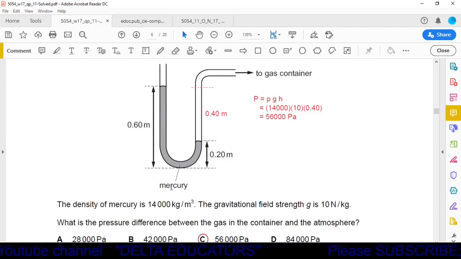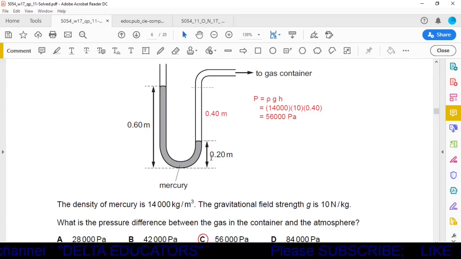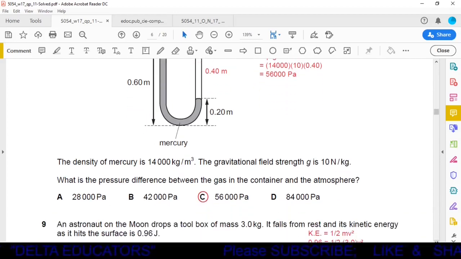Okay, here density is given 14,000 kilogram per meter cube. This G is given 10 Newton per kg. This H height, what is the difference in the mercury column? Here this length is given 0.6. This length is given 0.2. So our difference is 0.4 meter. So we have to multiply this one by 0.4, and by solving this one we will get the answer 56000 Pascal. And 56000 Pascal is given in the option C. So option C is the correct one.